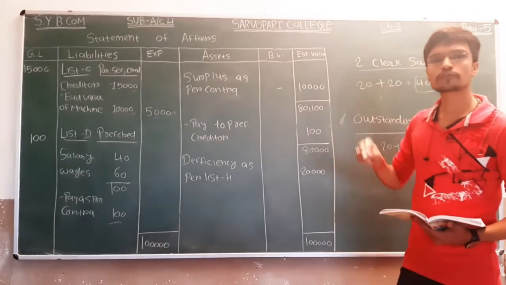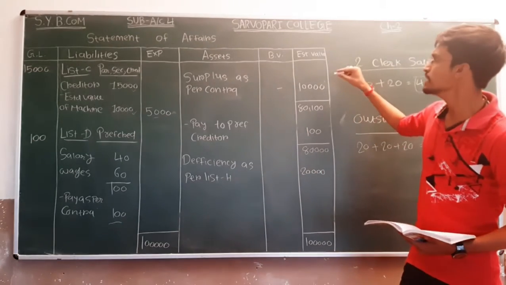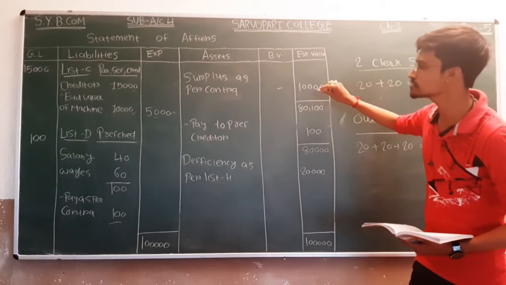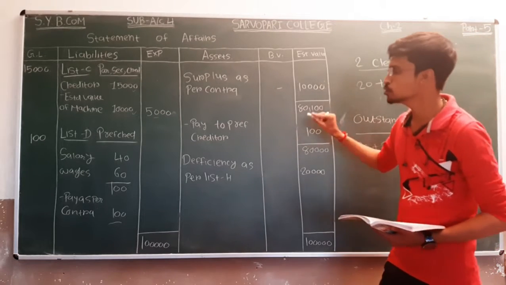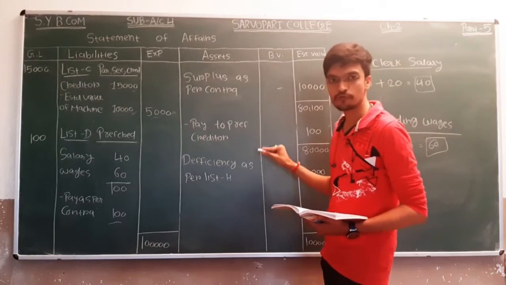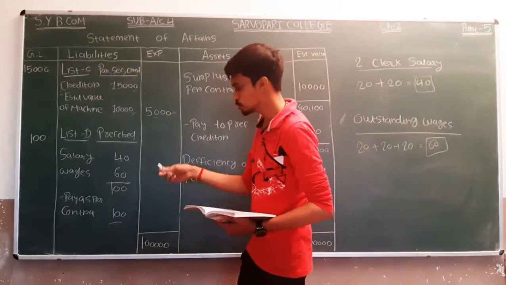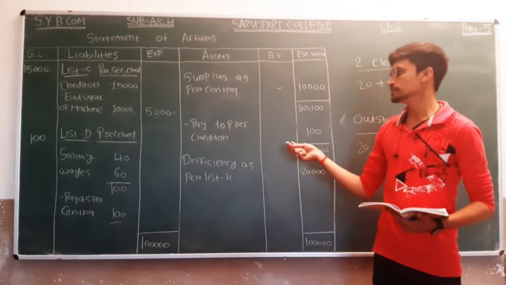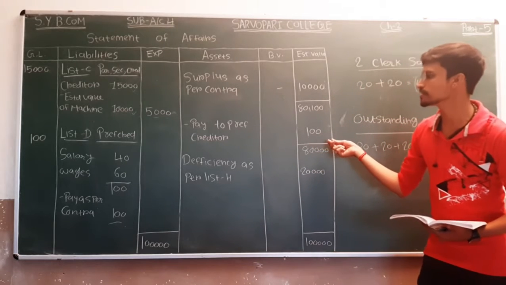So the surplus of list B we are transferring in estimated value on asset side, amount is 10,000 minus we have to less the payment to preferential creditor, amount is 100. So we have to less from that payment to preferential creditors, amount is 100.